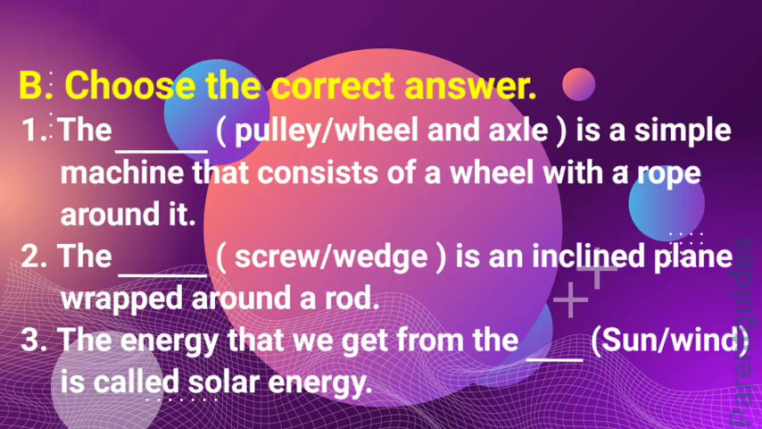B. Choose the correct answer. 1. The pulley is a simple machine that consists of a wheel with a rope around it. 2. The screw is an inclined plane wrapped around a rod. 3. The energy that we get from the sun is called solar energy.